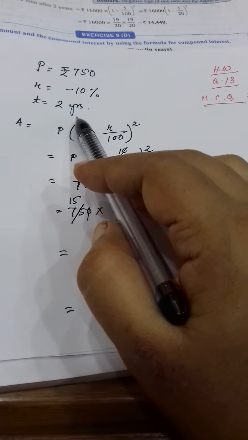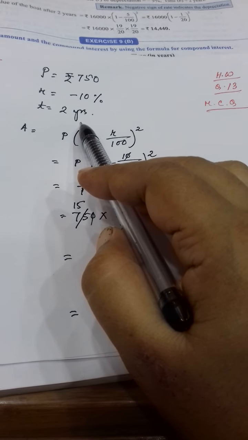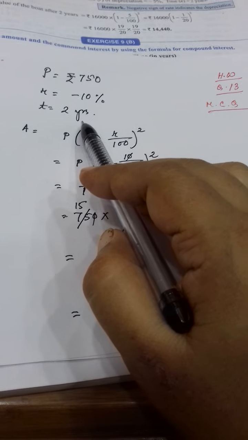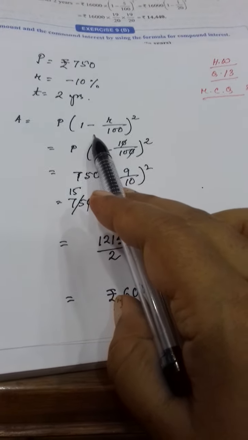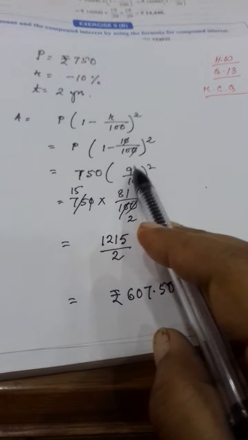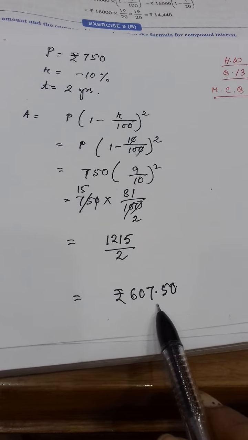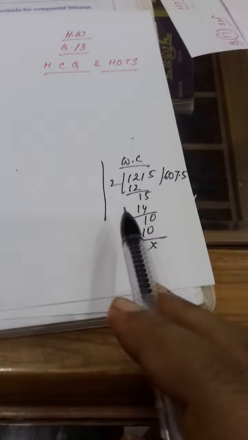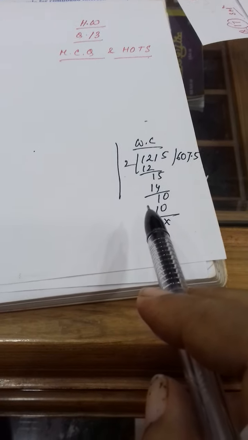That means after 2 years you have to find out when the machine will be 2 years old, then what will be its value. That means time is 2 years. So same way you will place the value here, it will be minus, calculate, and it will come 607.50. Here I have done the calculation, you see. Got it, my point, students?